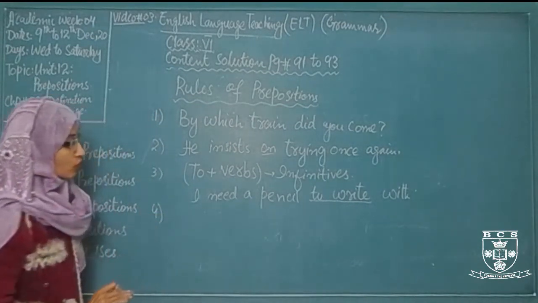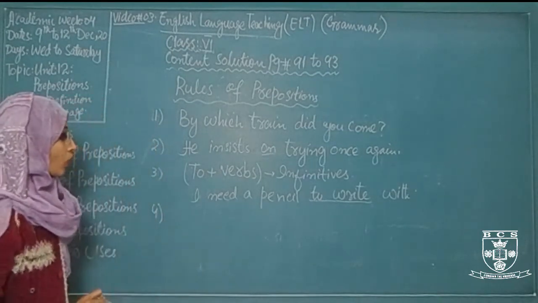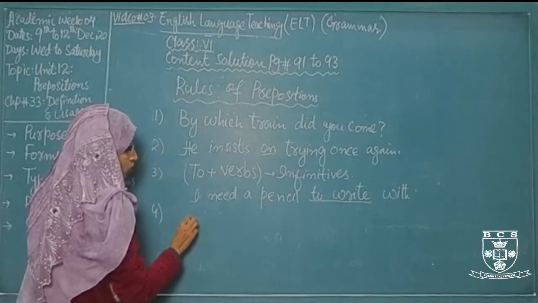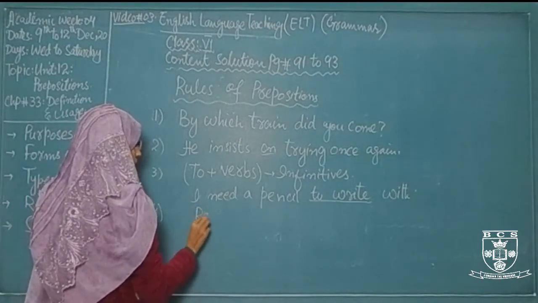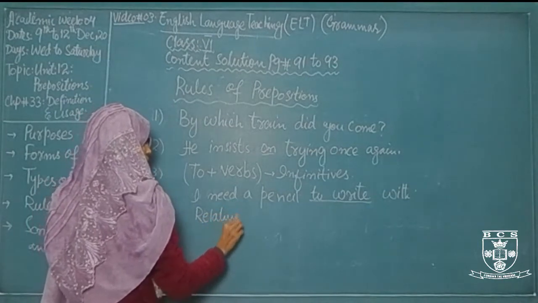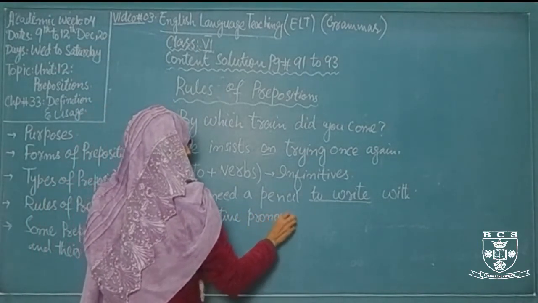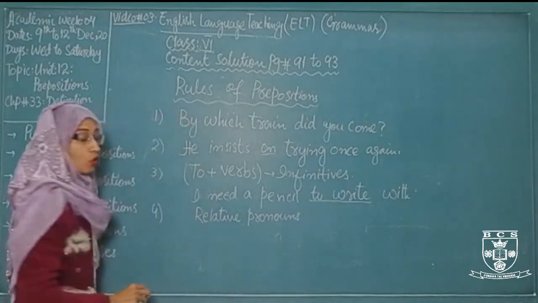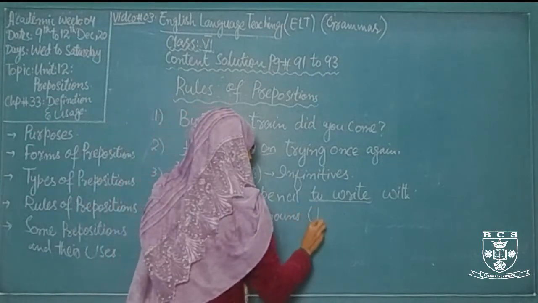If the object of the preposition is a relative pronoun, the preposition also comes at the end of the sentence. Relative pronouns are that, which, whom, but here we talk about only that.